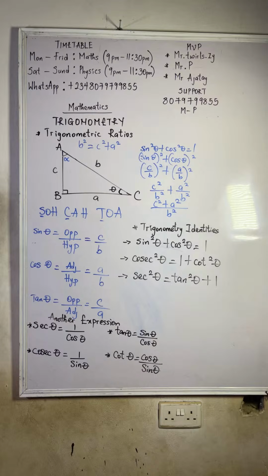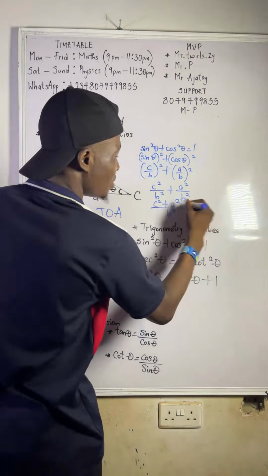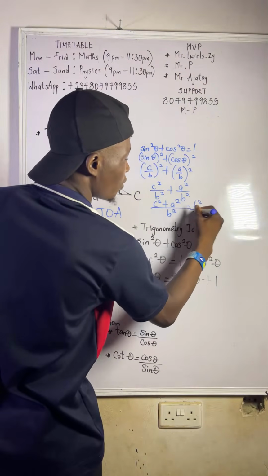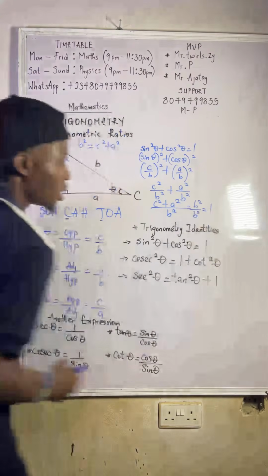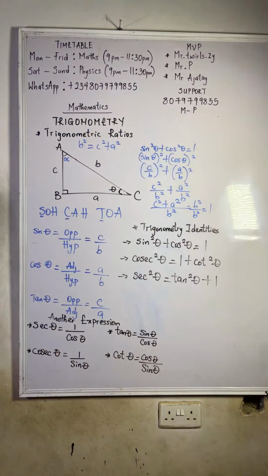We all agree. So it means if I have c squared plus a squared, I can still write it as b squared. So this c squared plus a squared is the same thing as b squared over b squared. So b squared over b squared will give me what? 1. You see that sin square theta plus cos square theta is equal to what? 1. Do you get it now? Do you see how sin square theta plus cos square theta is equal to 1? Do you understand? So that's just the proving.